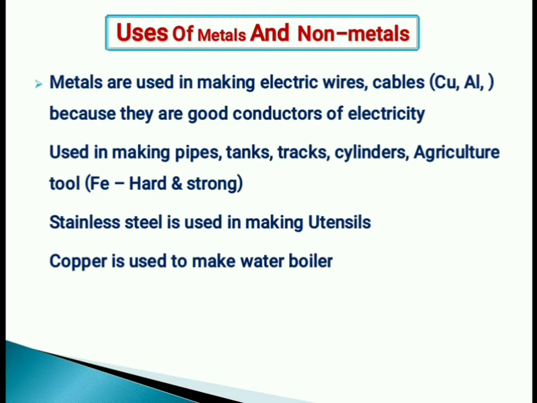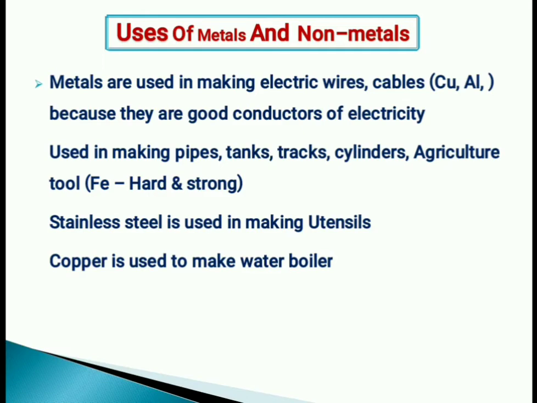Next, metals are used in making pipes, tanks, tracks, cylinders, agriculture tools. Okay, so all the equipments can be made out of these metals. Yes or no? Your steel pipes, then agricultural equipments, whatever it is, it may be a plow or tractor or what. So you know that even vehicles are made up of metals.